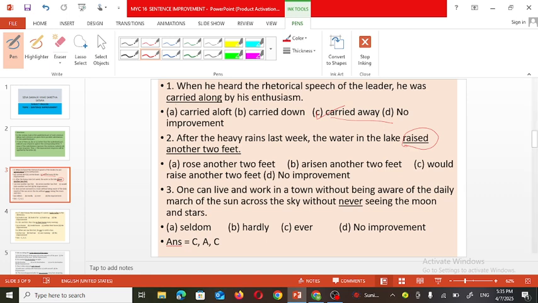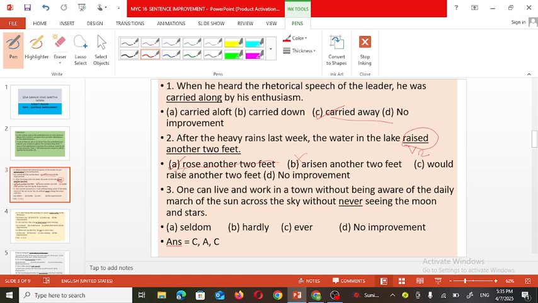So, as per the need of the statement, we need to use the V2 form of the verb here. So where the V2 form is used in the given options, rise or would rise, these options we cannot consider. And the correct option is rose another 2 feet. Option A is the correct one.